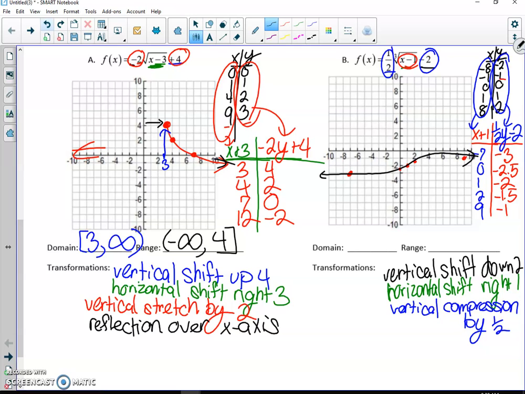Okay, and then for domain and range, the domain for this one is negative infinity to positive infinity. It goes left, it goes right, it keeps going, so that means it's negative infinity to positive infinity. It's not like the square root graph where there's this stop point, right? So this one just keeps going. And same thing for range. This is going down. It doesn't really look like it's going down, but it is. It's just going down very, very slowly.